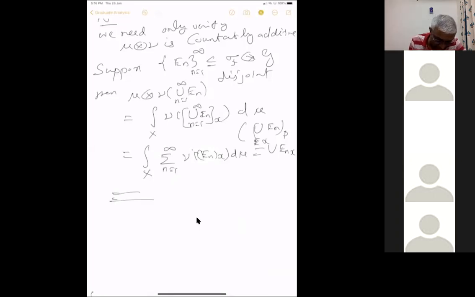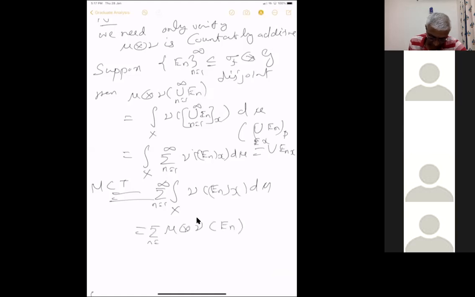So by MCT, the monotone convergence theorem, we have that this integral is equal to, you can take the summation, since it is an increasing sequence, by monotone convergence theorem you can take it out. So that's all. Nu of EnX d mu. And this is precisely mu tensor nu of En.